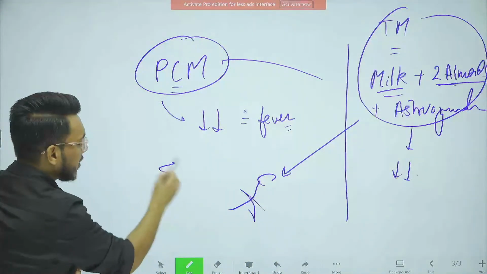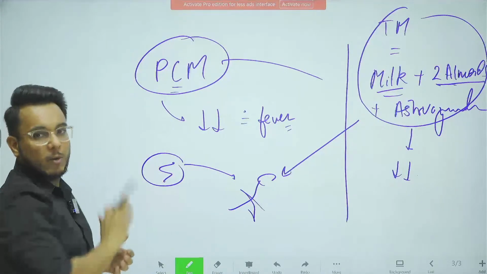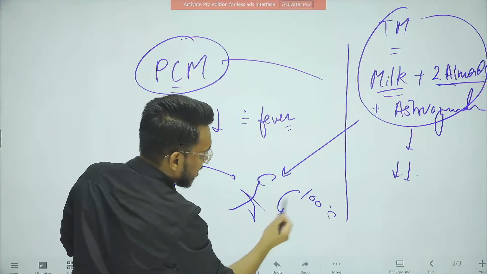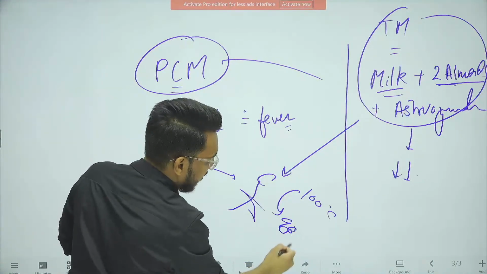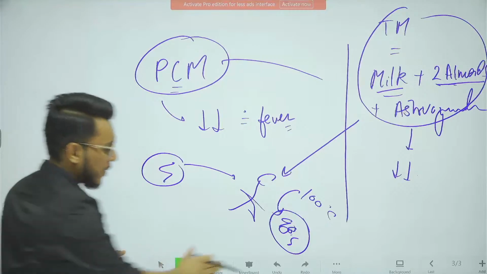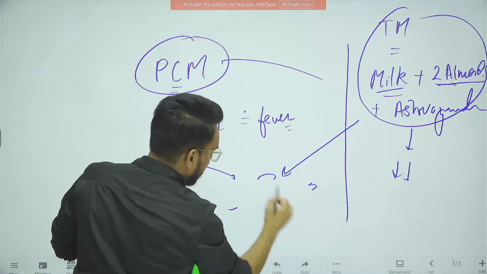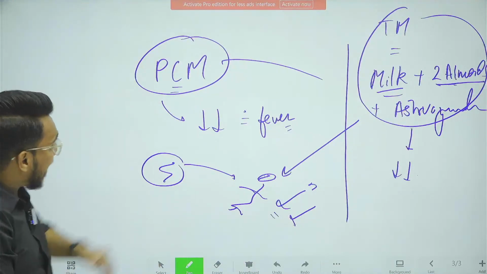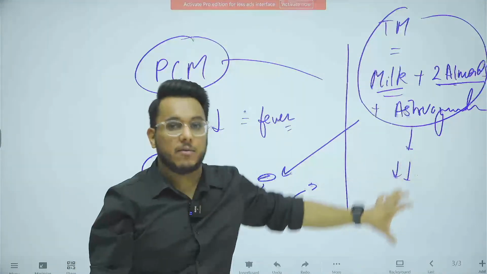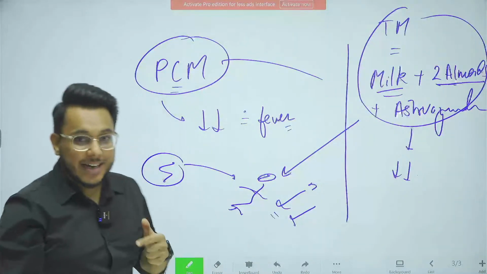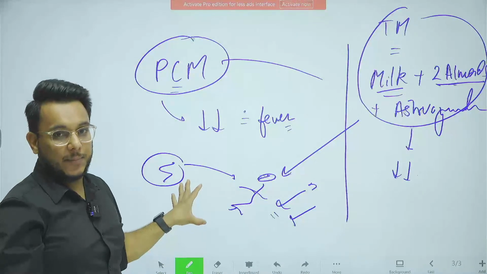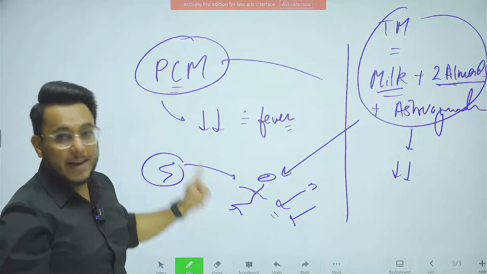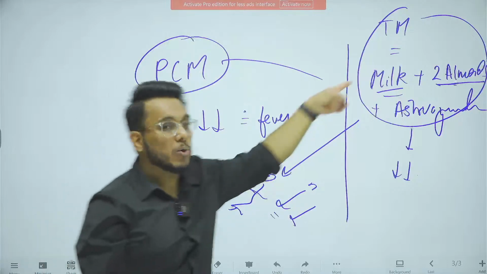And after 4 hours, we see this particular person's fever has gone down. Earlier, this person, let's say, had a fever of 100 degrees. Now, this person's temperature is normal, 98.6. So the person's fever has come down. You say that paracetamol and these two things have worked together. Now, understand this thing, paracetamol works definitely. Maybe there could be a possibility that only paracetamol has worked, and that credit you are giving to this also.